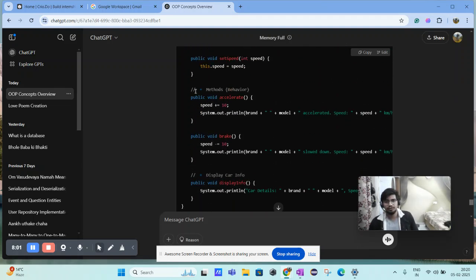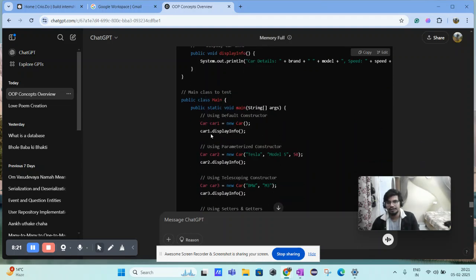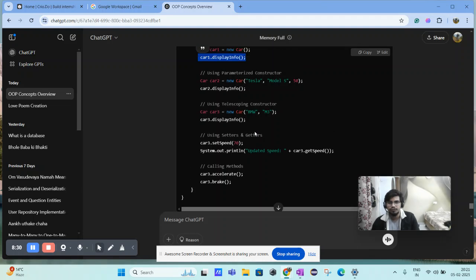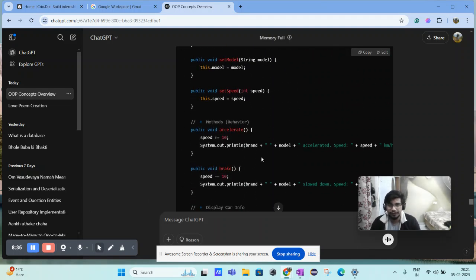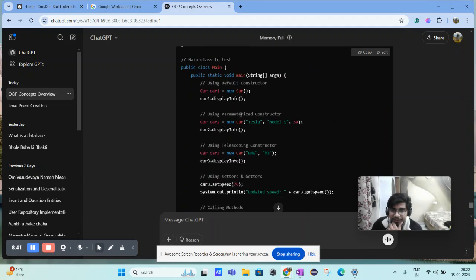Now we have the behaviors. What are the behaviors? So we have a function accelerate that adds plus 10 speed and basically tells us the model and the calibrated speed. Same goes for the brake. Brake says we reduce the speed by 10. And then from the main method, we will make an object of our car1, and we will do car1.displayInfo. So the output that we would be getting for this is, we did our plus 10 speed, we did a minus 10 speed. When we display the speed, it becomes 0.